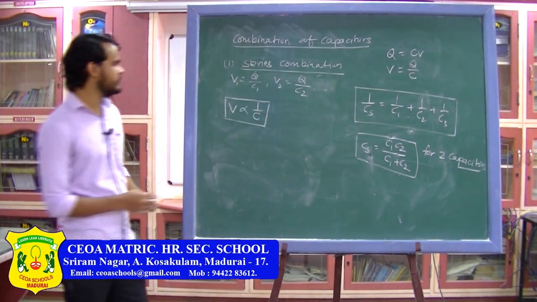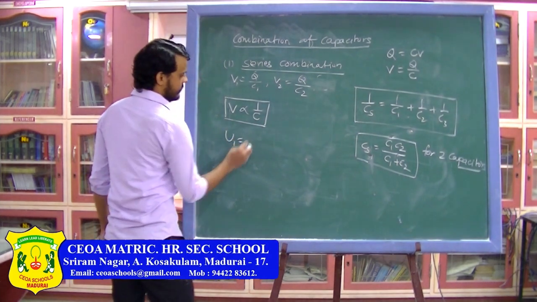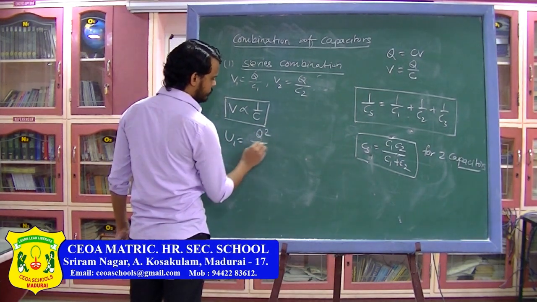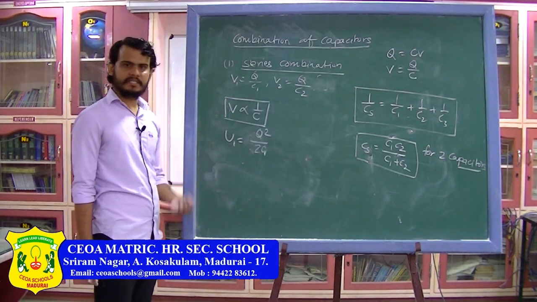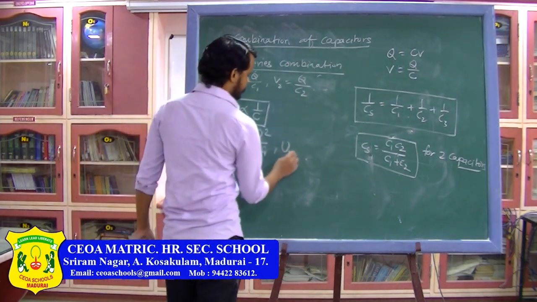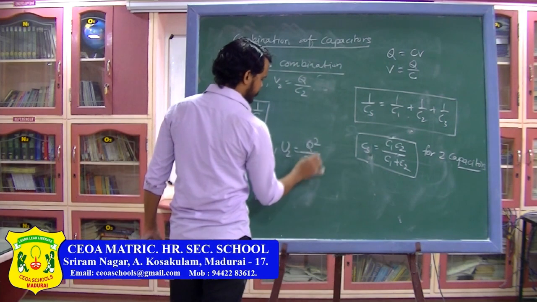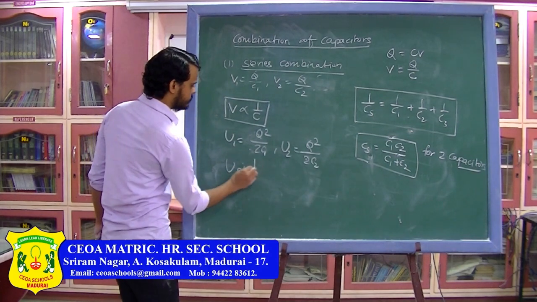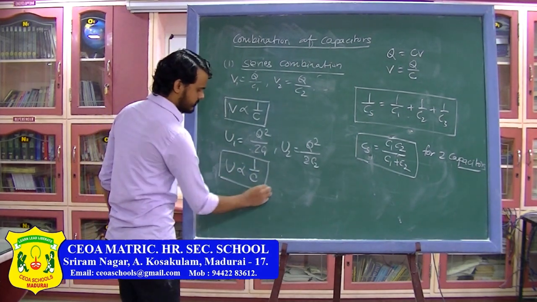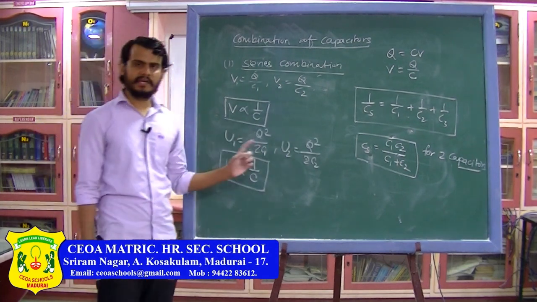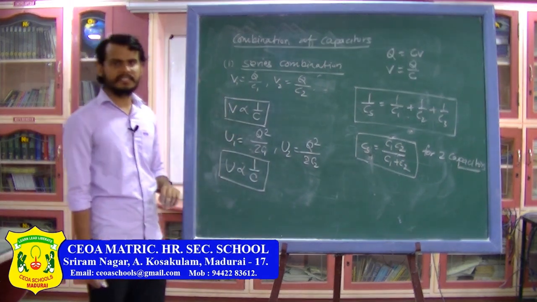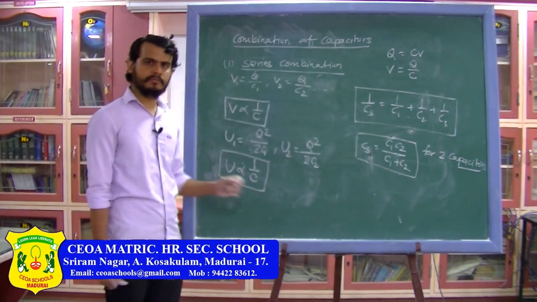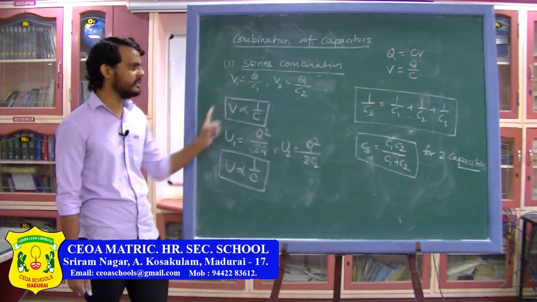Similarly, the potential energy stored in C1, I can write U1, which is equal to Q square divided by 2 C1, because the charge on all the capacitors is the same. The potential energy in the second capacitor can be written as Q square divided by 2 C2. So here again you can see potential energy is also directly proportional to 1 upon C. So in series combination, the charge on all the capacitors is the same, the potential across the capacitor is inversely proportional to the capacitance and the energy is also inversely proportional to the capacitance. So the more the capacitance, the less energy it will store if you are connecting them in series.